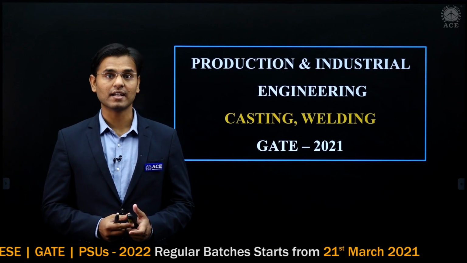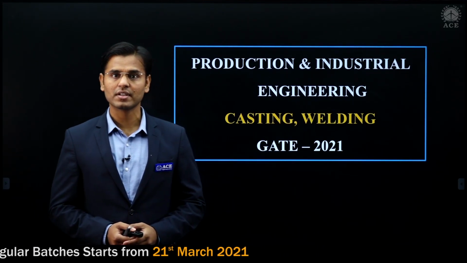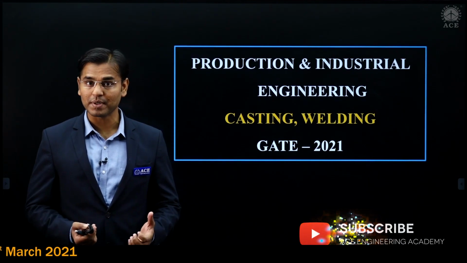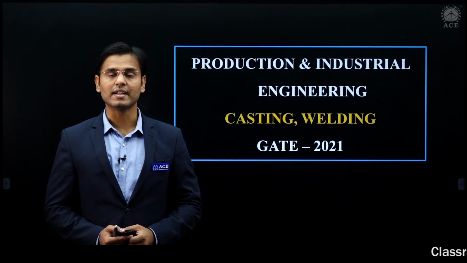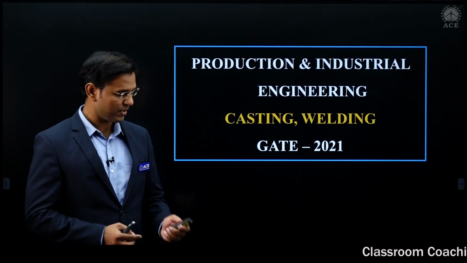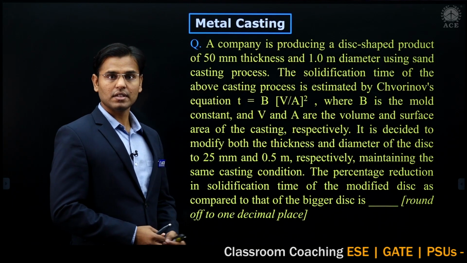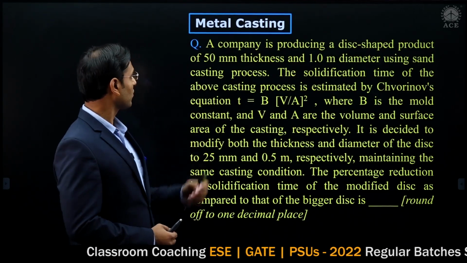In this session, I am solving the questions on casting and welding chapters, which were asked in GATE 2021 from the GATE paper PI, that is Production and Industrial Engineering. Let us start with the first question. Now see, this is a big question. This question is asked on the casting chapter. I am just reading this question.